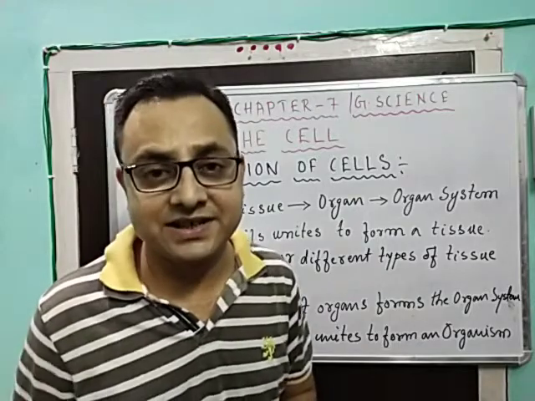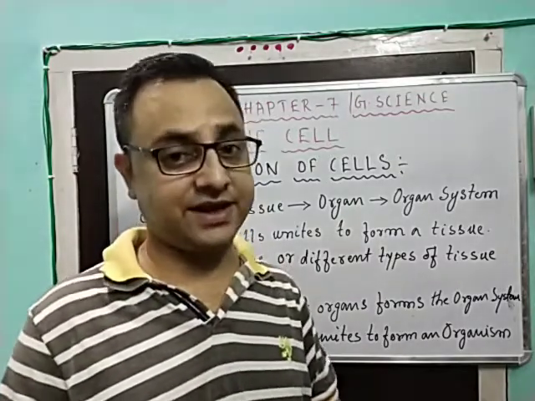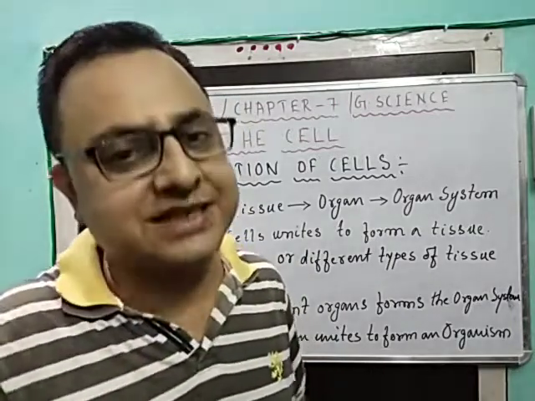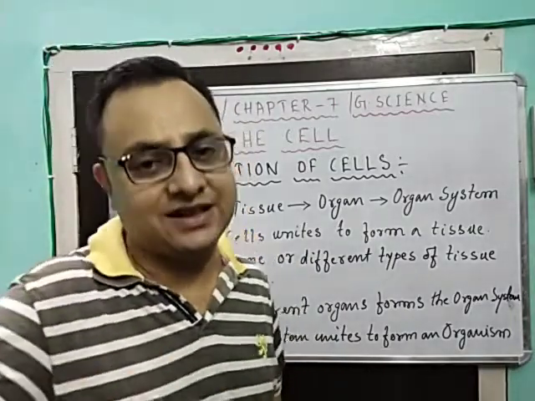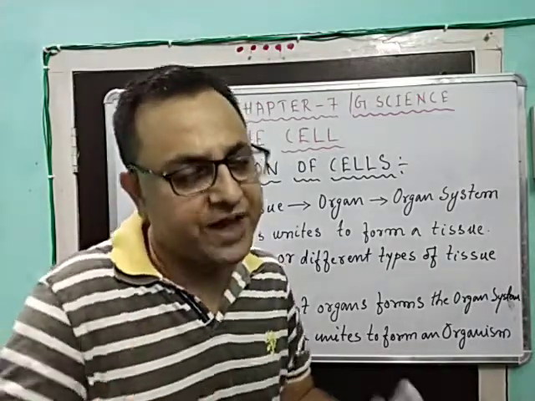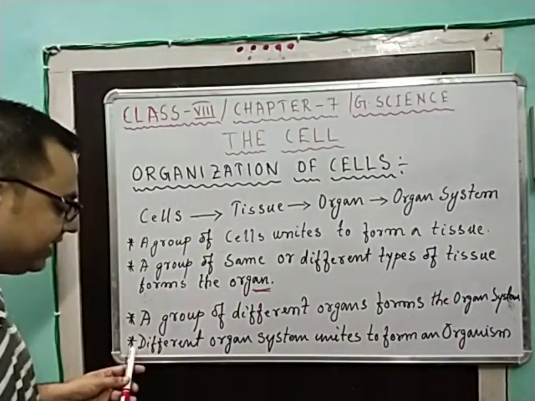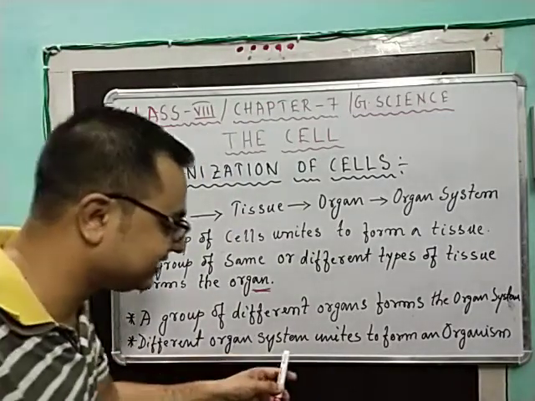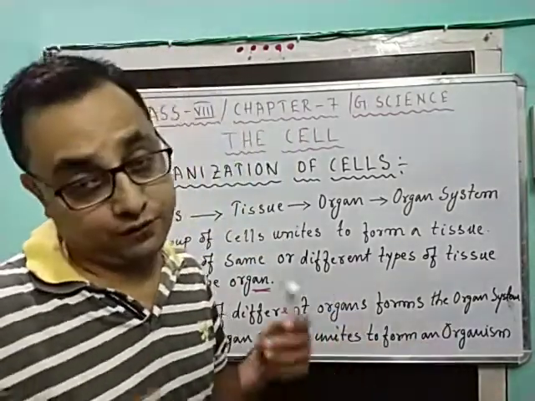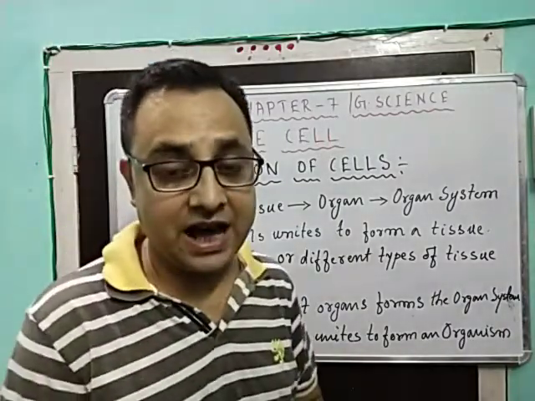To talk about the excretory system, the kidneys are one of the major organs of the excretory system. So there are various systems in our body which are regulating the life of an organism. That is the reason why it is mentioned here that different organ systems ultimately unite to form an organism. For the formation of an organism, different organ systems are required.